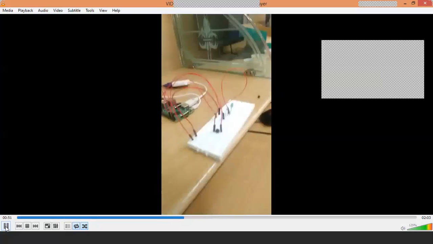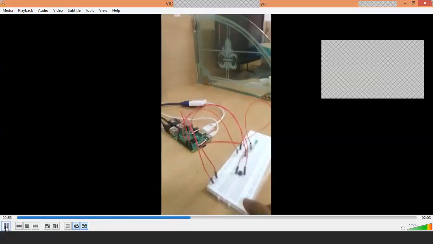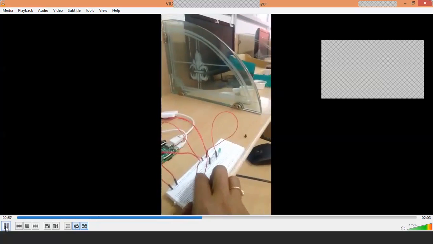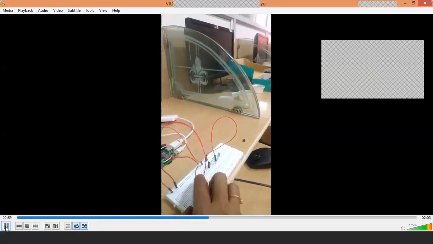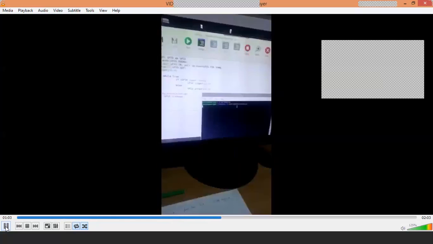See here, see my connections. You see the switch and the LED. So once I press the switch, the LED will be on. Very simple program. Once I press the switch, the LED will be on.